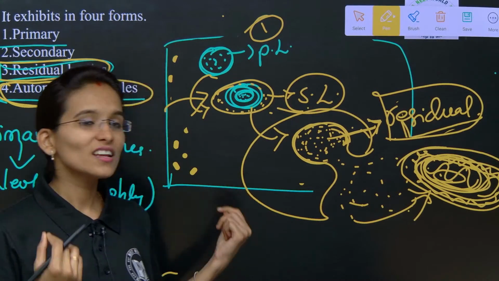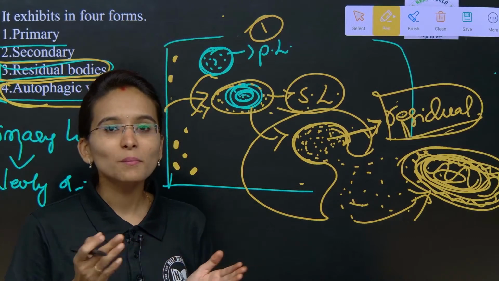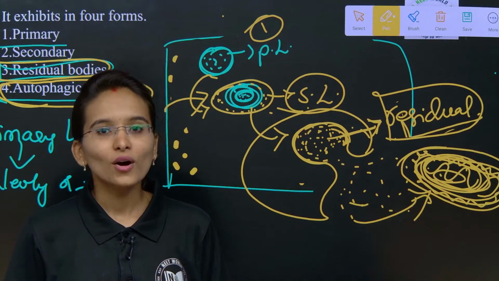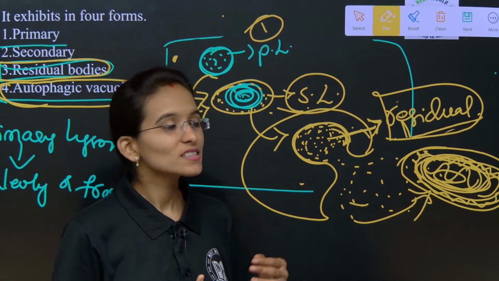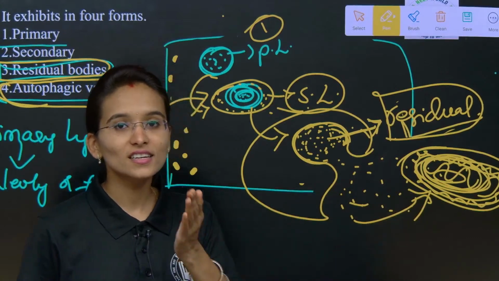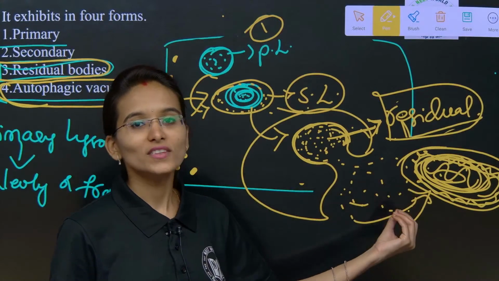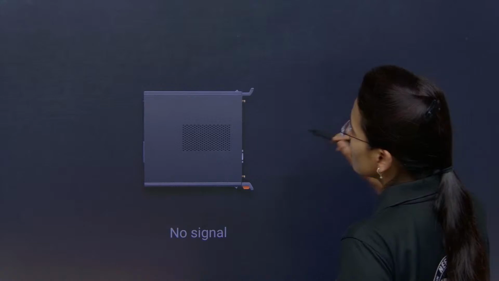See, each and every cell has a lifespan. After some proper functioning, after some days, the older cells are going to be worn out, and those older cells are replaced by new cells by digesting their cellular waste debris due to the presence of the lysosomes. These are the functions performed by the lysosomes.